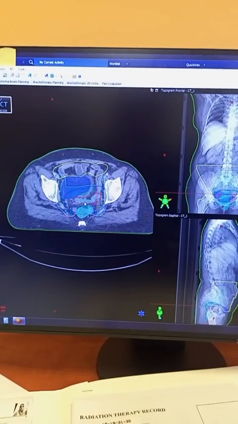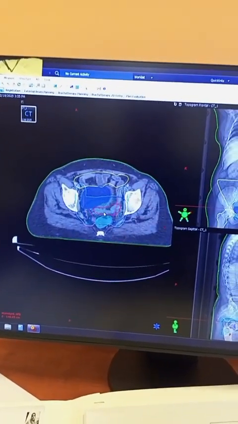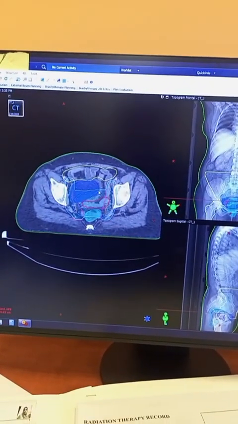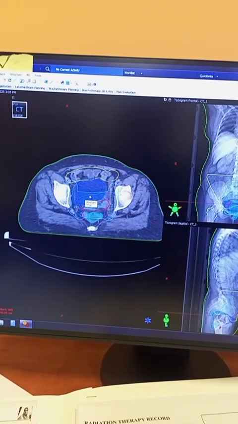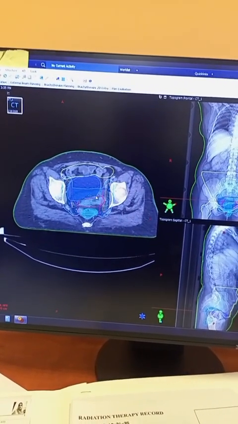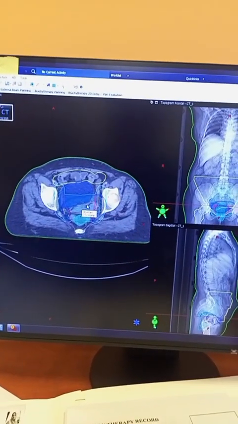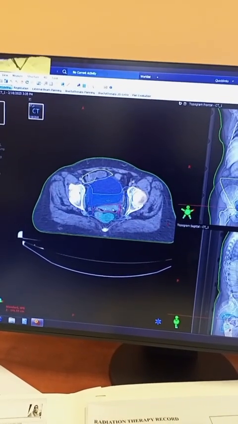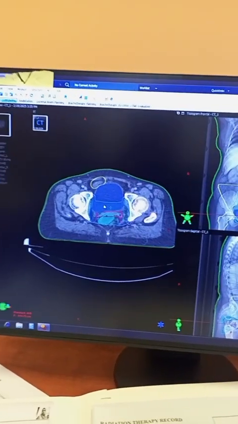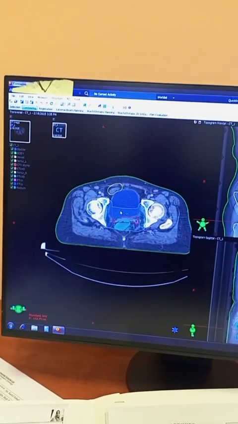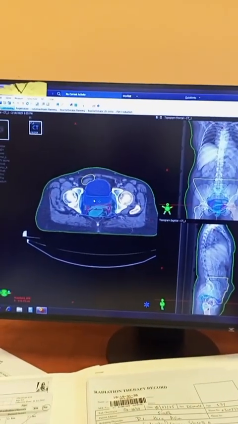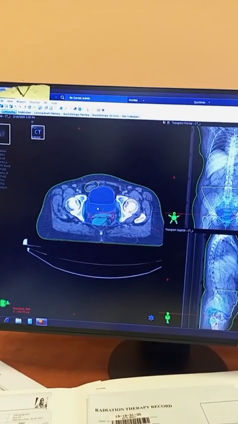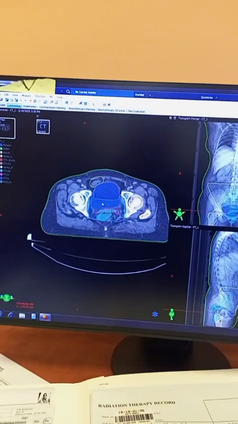So this patient initiated the treatment for endometrial cancer. This patient was stage 3. Initially she underwent biopsy and CT staging. After that, she underwent surgery in which total abdominal hysterectomy plus bilateral salpingo-oophorectomy was done, followed by external beam radiation therapy planning. So this is the external beam radiation therapy plan, and once it is completed for this patient, she will receive brachytherapy for 4 sessions, and after that her endometrial cancer will be cured completely.